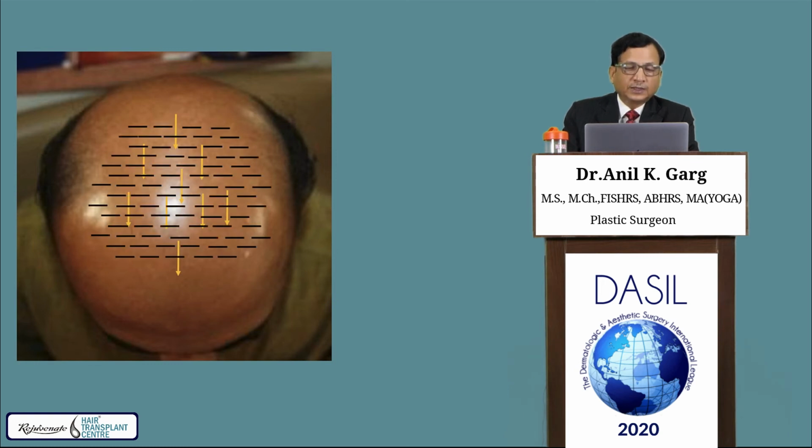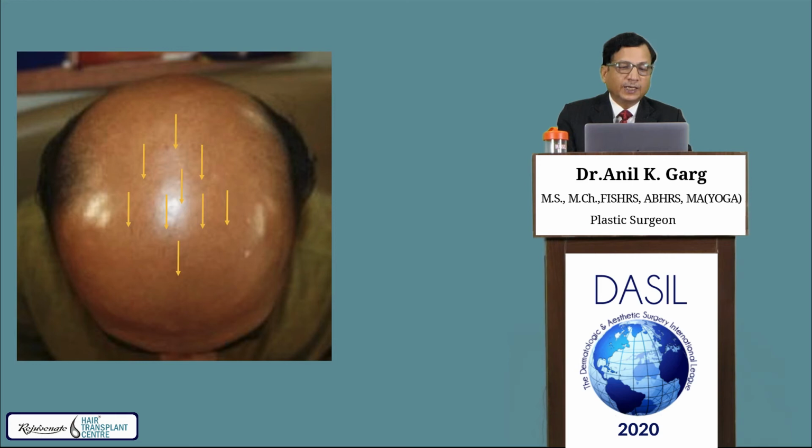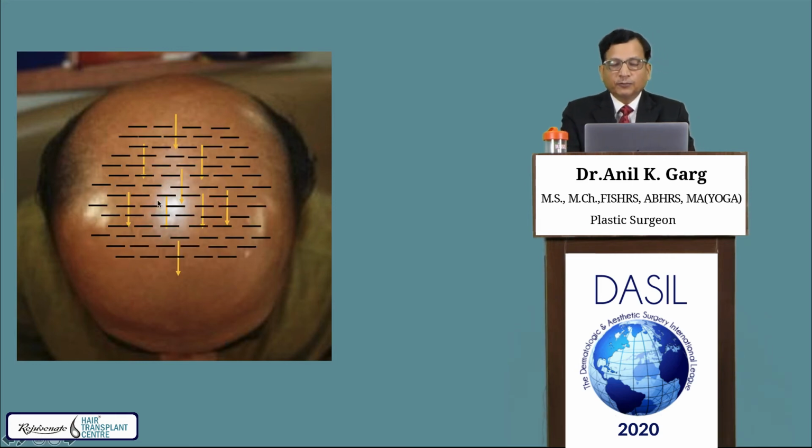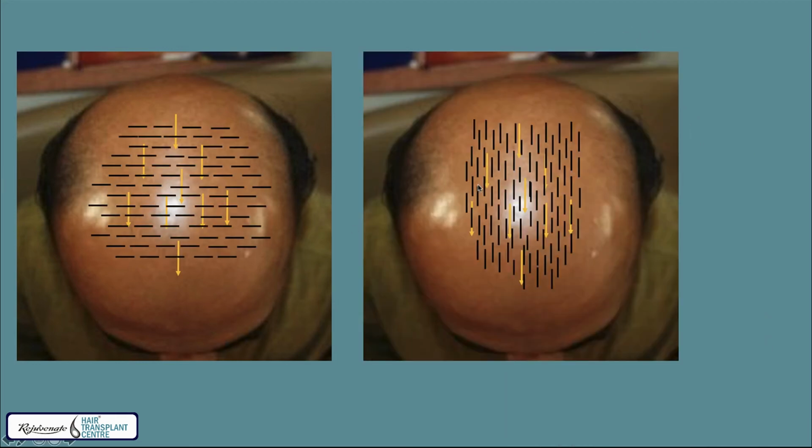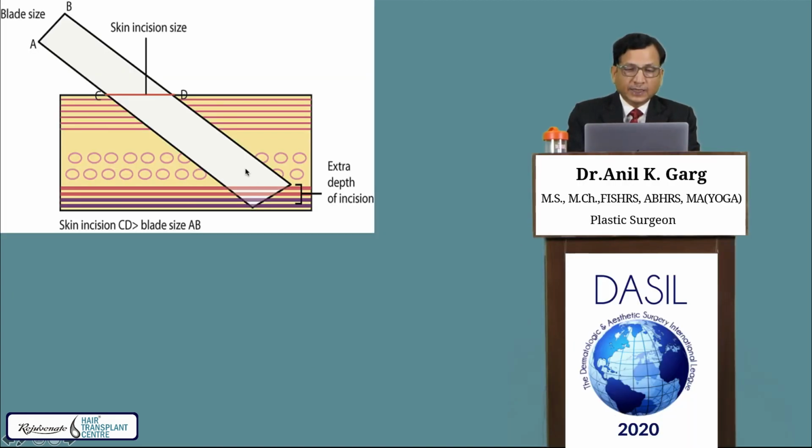Now coronal slits are slits you create perpendicular to the direction of hair. If you create slits parallel to the direction of hair, they are called sagittal slits. This is the rectangle blade being used to create the sagittal slit. If you do that, there are 2 disadvantages. Supposing this is a 1 mm broad blade.